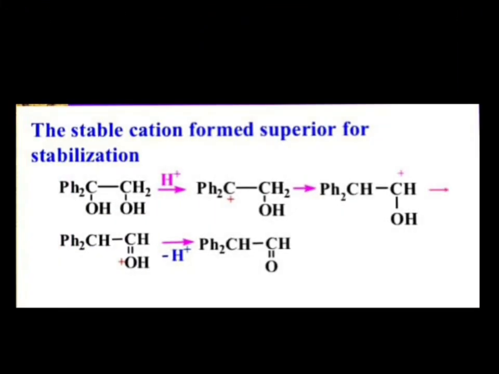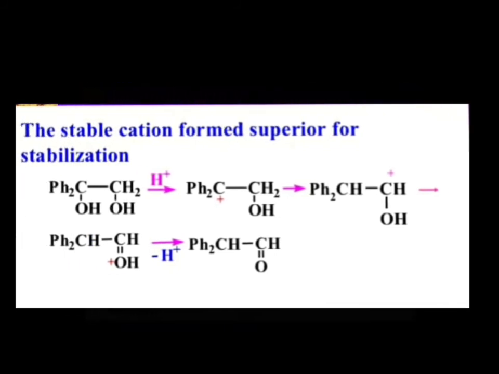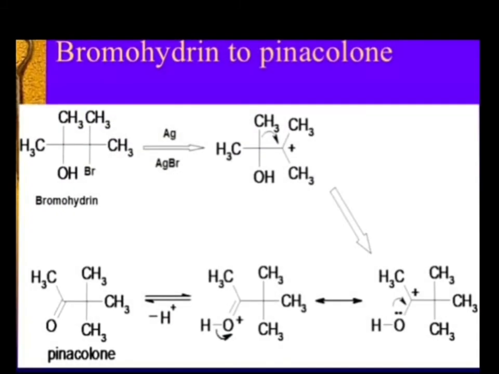The stable carbocation formed undergoes hydrolysis with removal of water, giving a carbocation intermediate, and shifting of the phenyl group leads to the formation of pinacolone. Bromohydrin to pinacolone: bromohydrin reacts with AgBr to convert to a carbocation intermediate. The carbocation intermediate on hydrolysis converts to pinacolone.